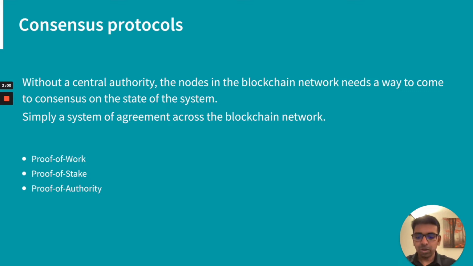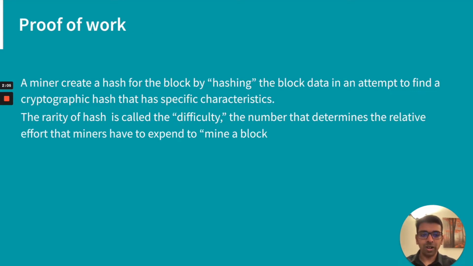Let me explain a bit more about all this. In a proof of work model, the node participating in block creation will create a hash of the transactions. It will do some mathematical logic to create a hash, and the complexity of the hash is defined by the difficulty maintained across the blockchain network. Once that block is created, it will propagate that block to all the other nodes in the network. And if all other nodes, or at least 50% of the nodes, agree to that block creation, then it will be added to the blockchain network permanently. And the miner will be rewarded with the native coins.